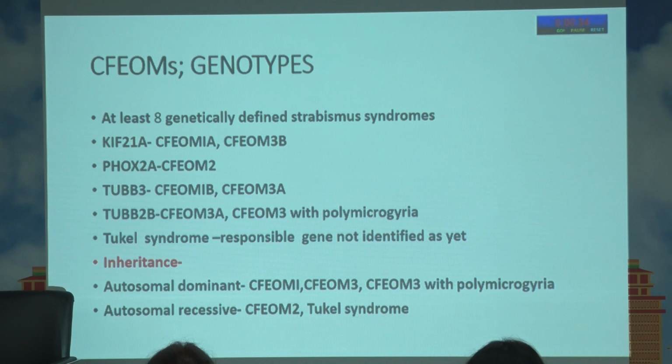Now there are at least 8 genetically identified syndromes which we already know. Tukel syndrome has not been identified, so more will be added to it as genetics progresses, so probably we'll add more to it. Now inheritance is autosomal dominant for most, and autosomal recessive for CFEOM2 and Tukel syndrome, which we don't know till now. Rest are autosomal dominant.